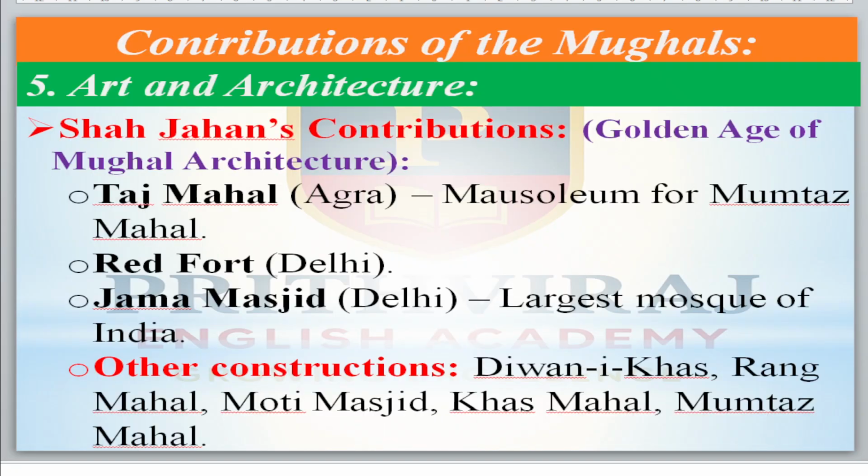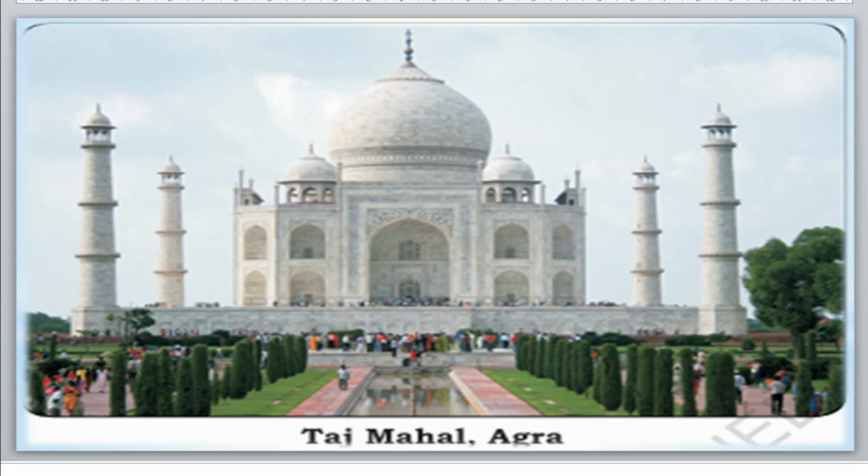Okay. Along with that, Shah Jahan's contribution to art and architecture. The time period of Shah Jahan is called the golden age of Mughal architecture. Taj Mahal of Agra, for Mumtaz. Then Red Fort of Delhi, Jama Masjid in Delhi, which is the largest mosque or masjid of India. Other constructions: Diwan-i-Khas, Rang Mahal, Moti Masjid, Khas Mahal, Mumtaz Mahal. These are the important mahals. Okay. Now move to the next.